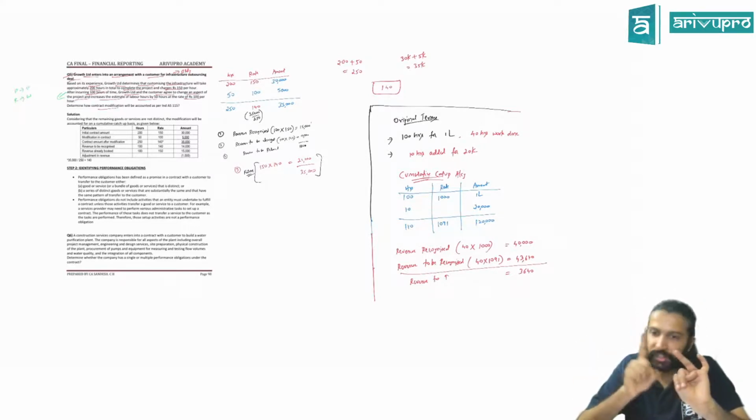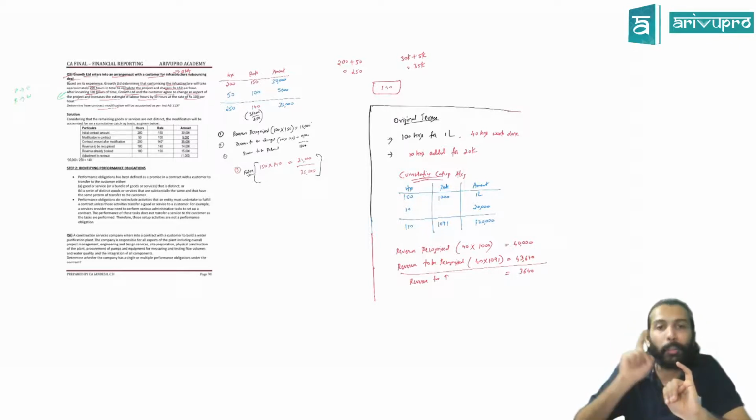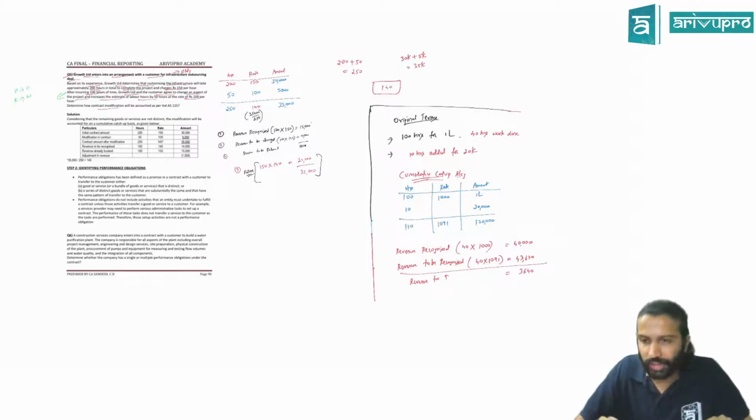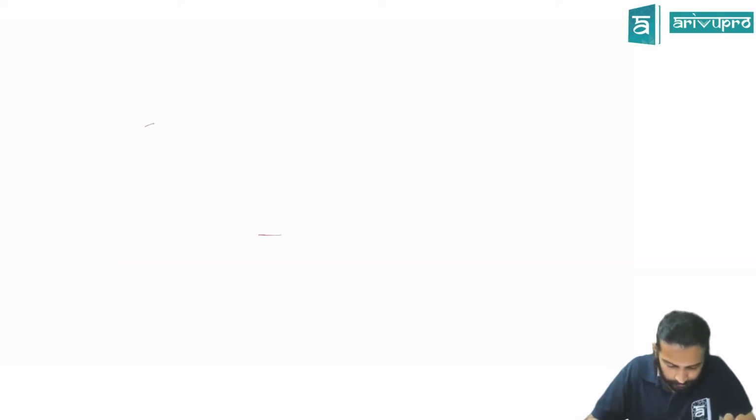C is for commercial substance, meaning cash flow because of this contract should change for both the parties. Last one, collection of consideration. It should be highly probable that you will collect all the consideration or substantially all of it. If these 5 are satisfied, we say it satisfies the definition of a contract. Done? Okay. Then what did we cover?